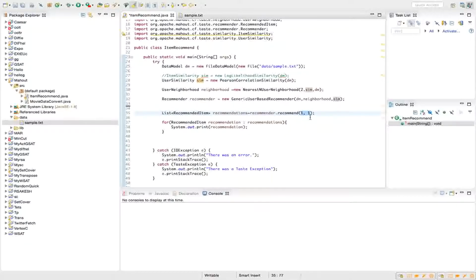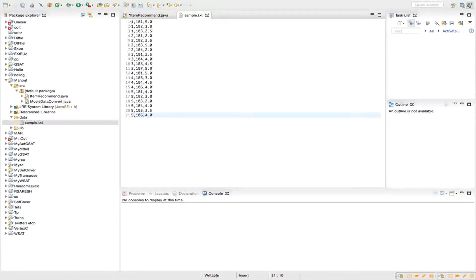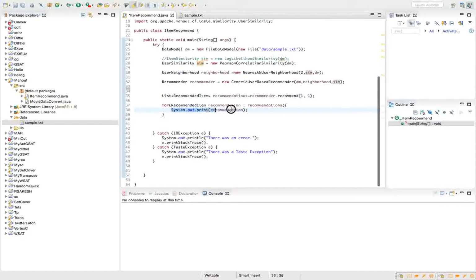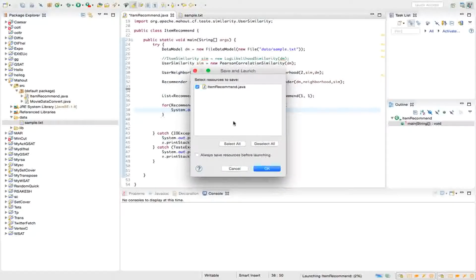So finally, based on the purchase history of all the users and also the ratings that they have given to the items, we'll recommend an item for user 1. And finally we print that recommended item. So when we run this, you'll see now.